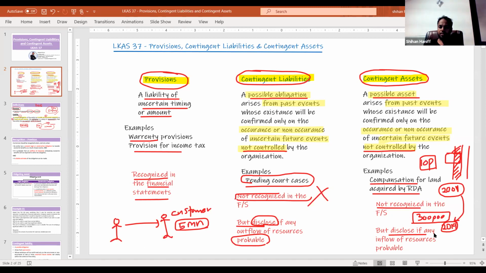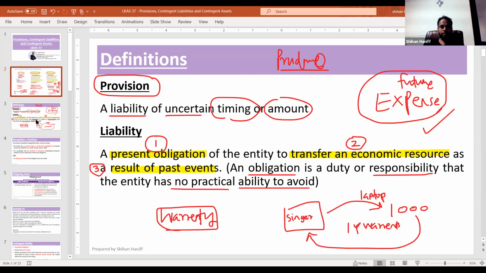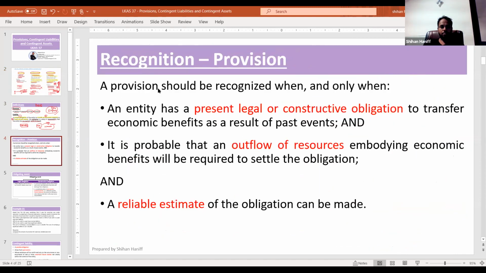What is a provision? Provisions will be recognized in the financial statements. What are contingent liabilities and assets? Those are not recognized in the financial statements, but you can disclose. So, recognition of a provision.